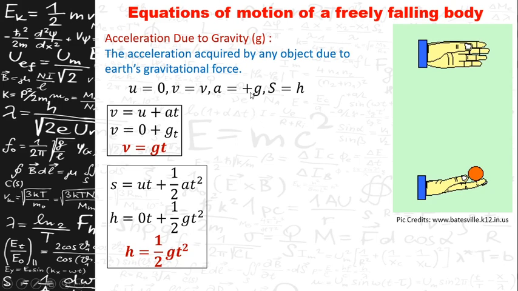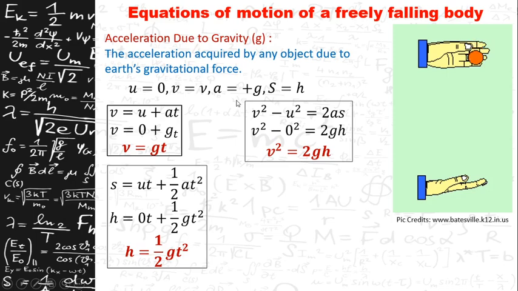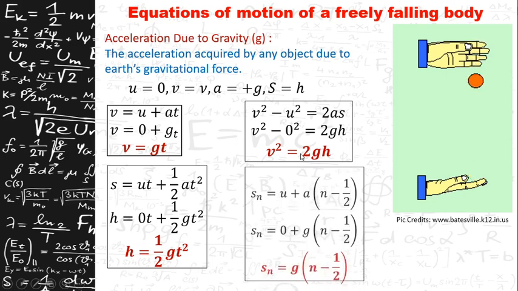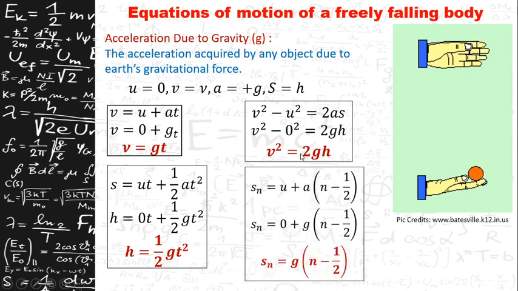And substituting these values in the third equation of motion, that is v square minus u square is equal to 2as, you will get v square is equal to 2gh, which is the third equation of motion of a freely falling body. And the fourth one, Sn is equal to u plus a into n minus half.